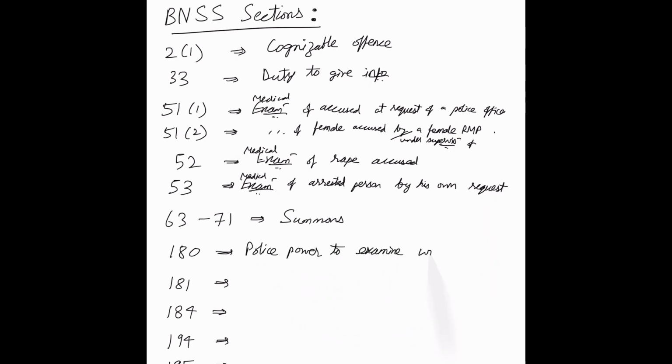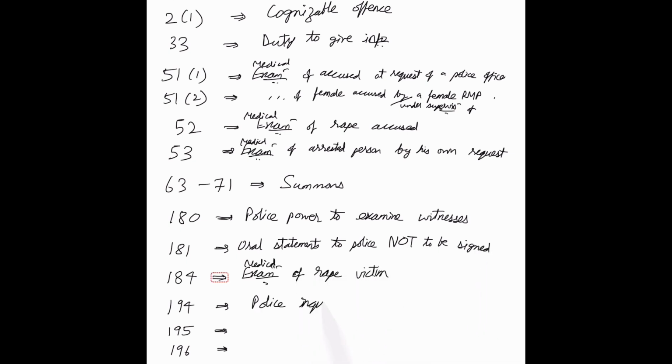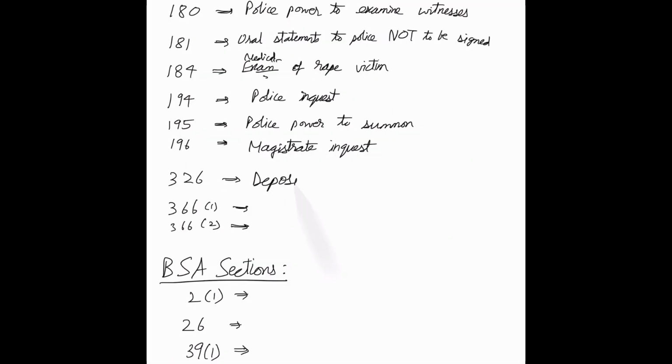63 to 71 deal with summons. 180 gives police the power to examine witnesses. 181 states that oral statements must not be signed. 184 deals with the medical examination of a rape victim. 194 deals with police inquests. 185 gives police the power to summon anyone. 196 deals with magistrate inquest.